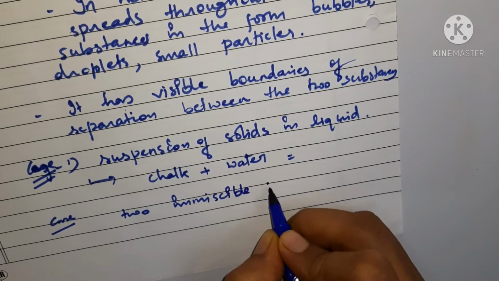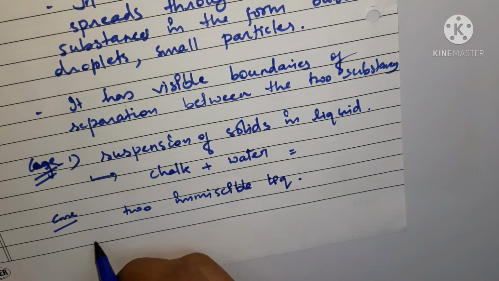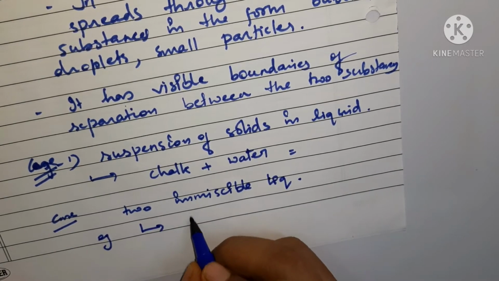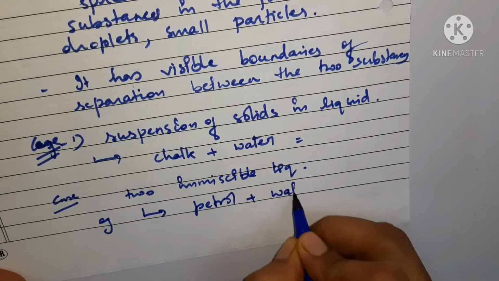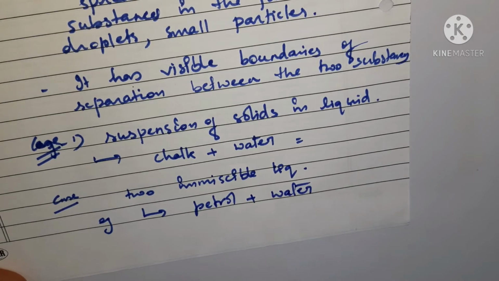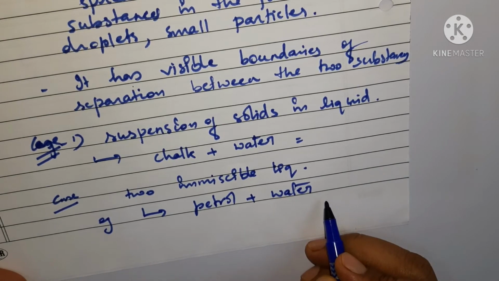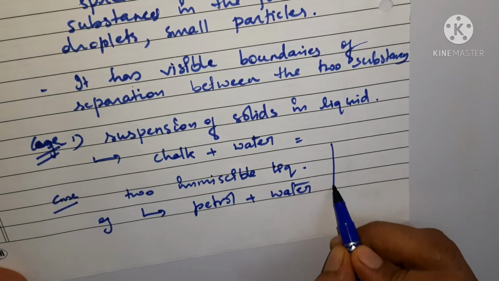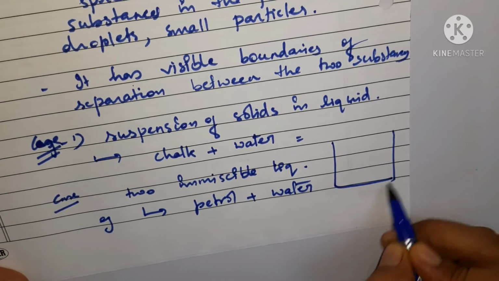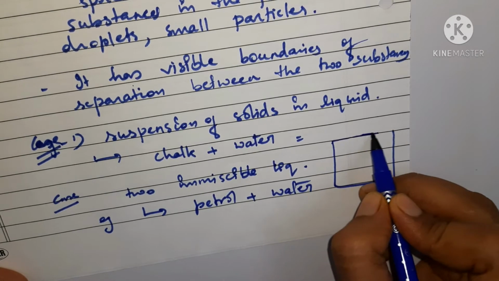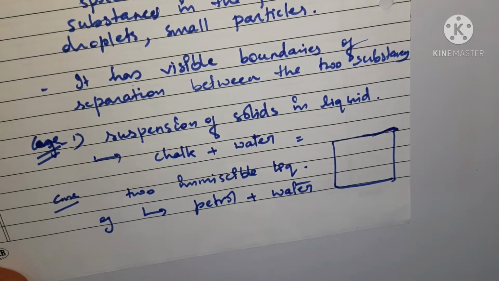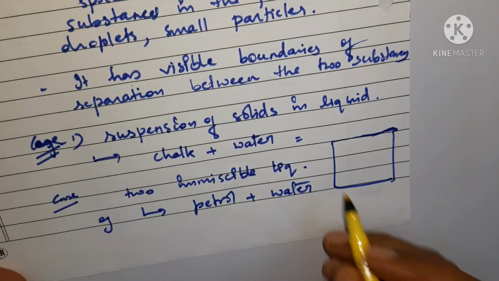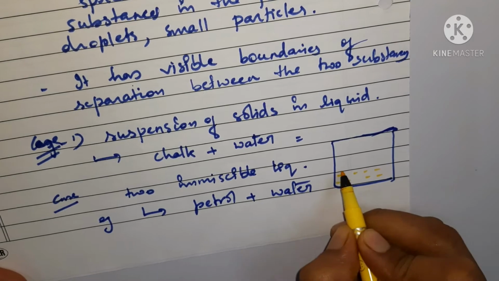So when we consider two immiscible liquids, let us take an example: petrol, or you can take kerosene oil also, and water. If we mix these two, you will be able to see a proper boundary. Suppose you have a beaker, and in the beaker you put water. I'm just taking another color so that you will be able to understand. Say this is water.